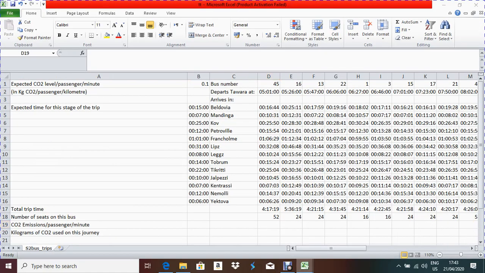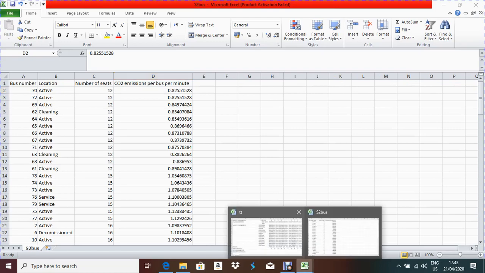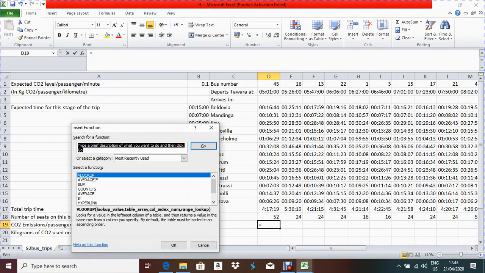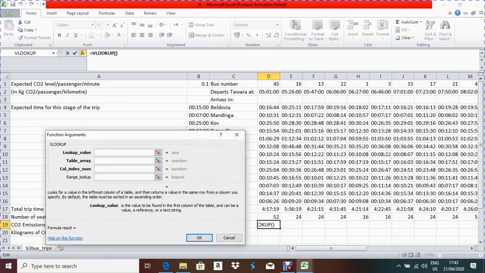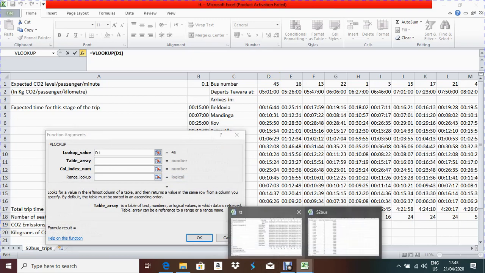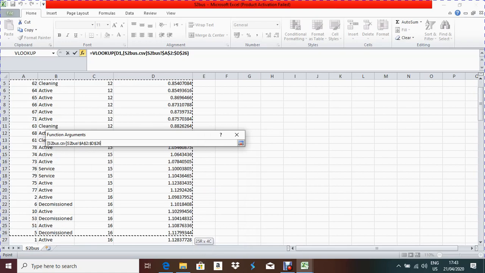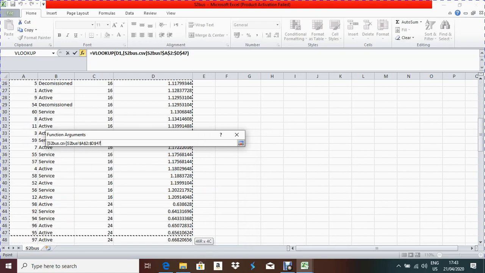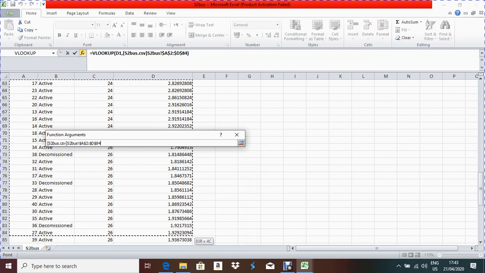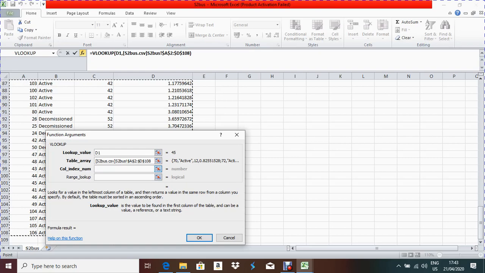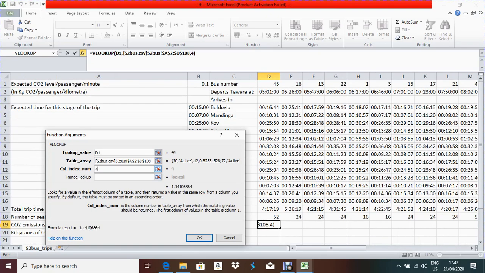Again VLOOKUP, because the data is given in a vertical way, right? So click here and then VLOOKUP. The lookup value will be the same thing, bus number. Here the column index will change because my data belongs to the fourth column. So except the heading, we have to select all the data up to the fourth column. So my column index will be 4 because my data belongs to the fourth column, and range lookup will be 0.